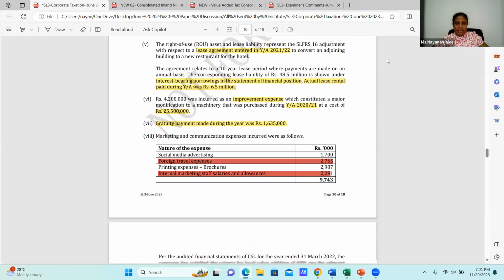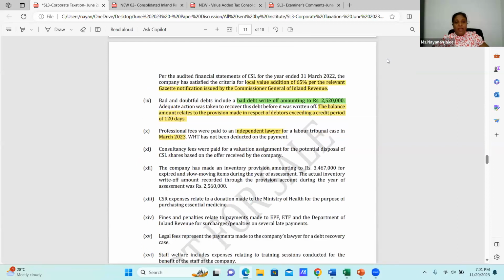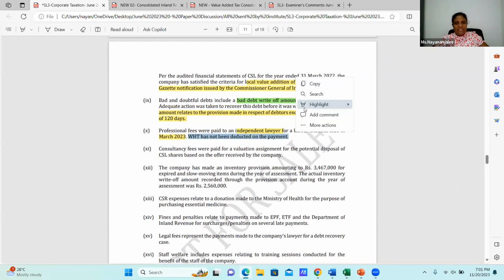Then what has happened? Did they deduct WST? WST has not been deducted on the payment. That is the question. Since the WST has not been deducted, under section 10, subsection 2, can you take it as an allowable deduction? No, you cannot take it as an allowable deduction.